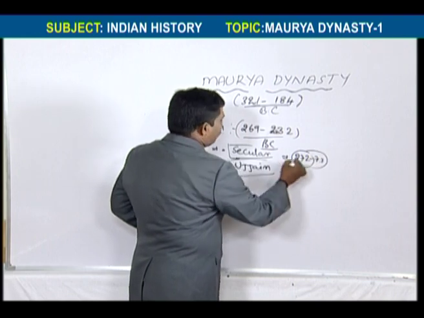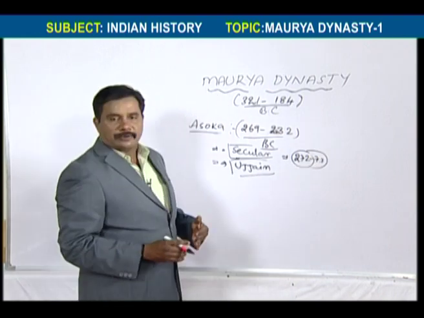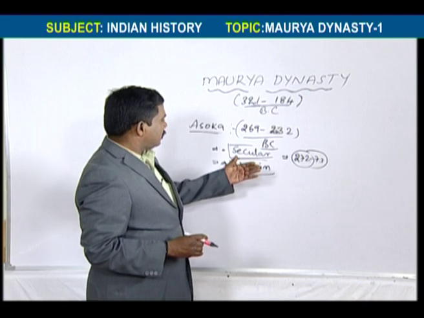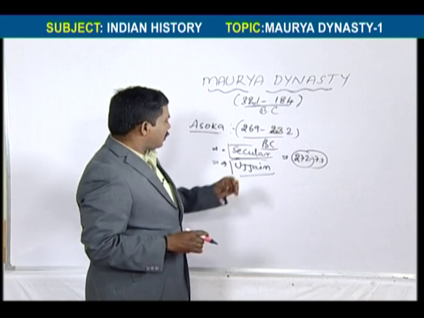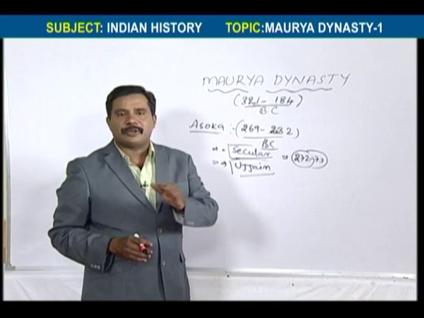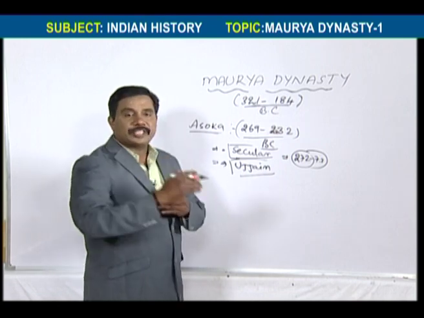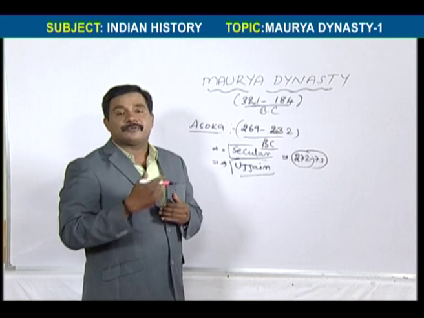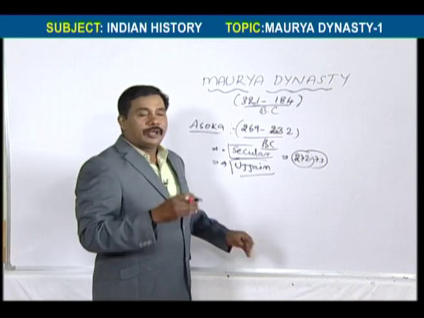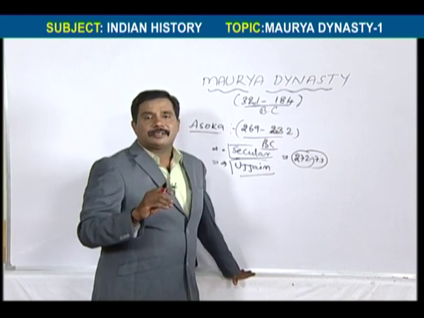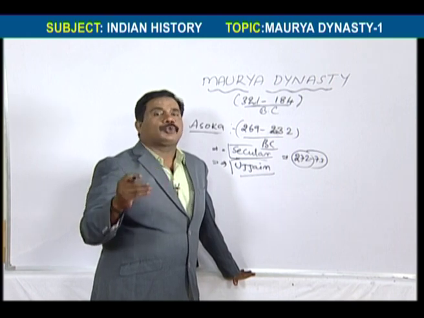But what happened after that? There was a gap of 4 years. Immediately Ashoka did not become the ruler, because there were clashes between the successors of Bindusara. Among the 100 brothers, there was fighting for the throne.